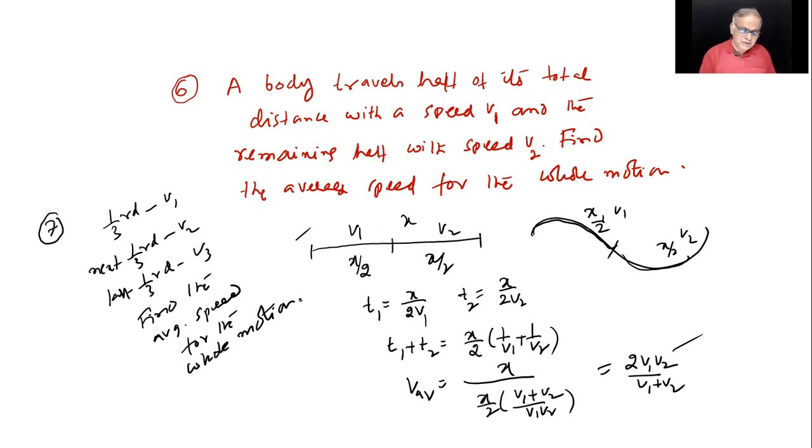So I've just given it here because somebody finishing it fast can try this, following the same steps. The same question, just slightly changed. A body travels 1/3 of its total distance with v1. I told you already. To reduce the writing, I just put it in short like that.